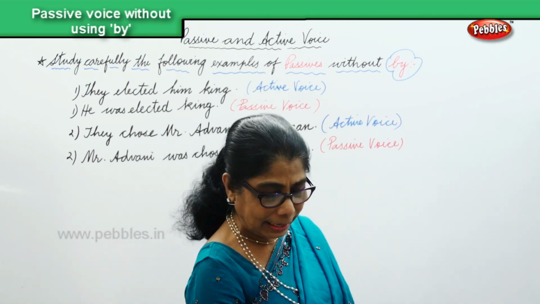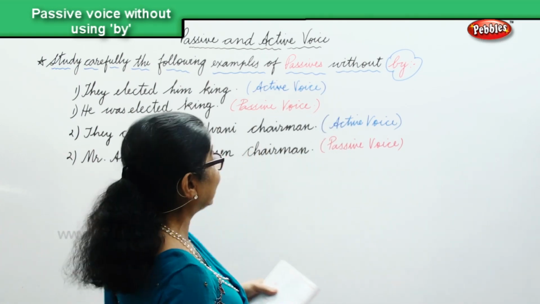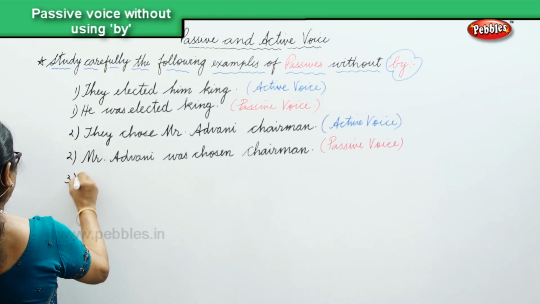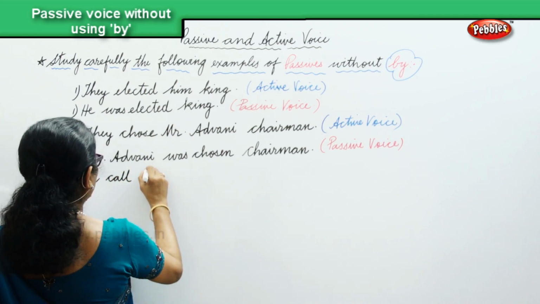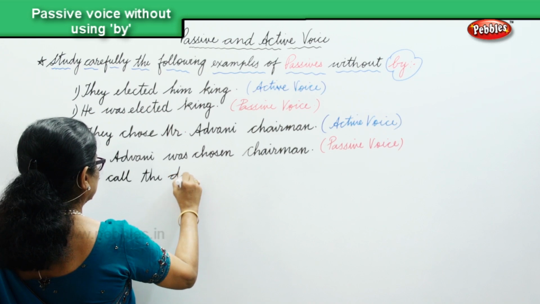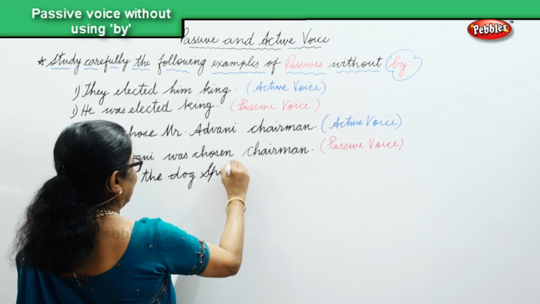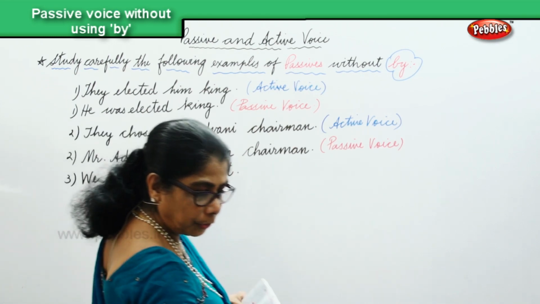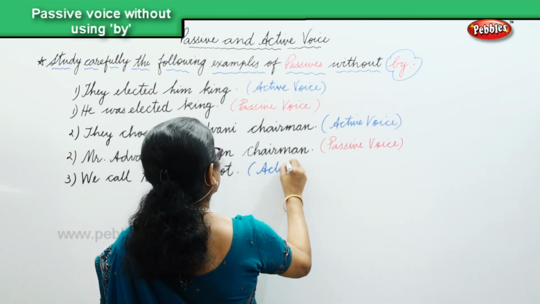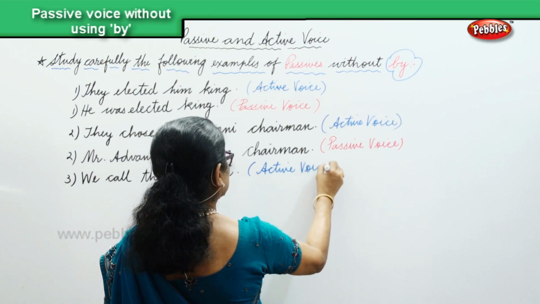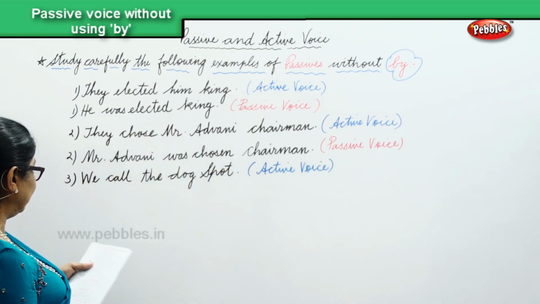Let's look at another sentence I have. We call the dog Spot. That's the active voice. Okay, now we're changing that into passive without by. Let's see.